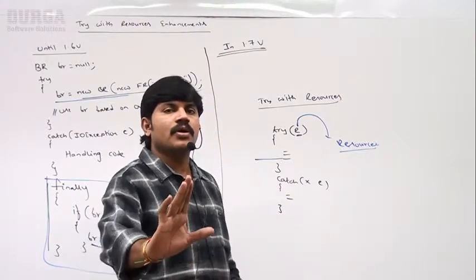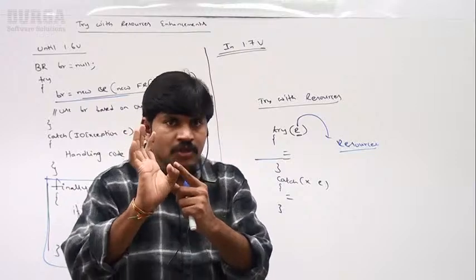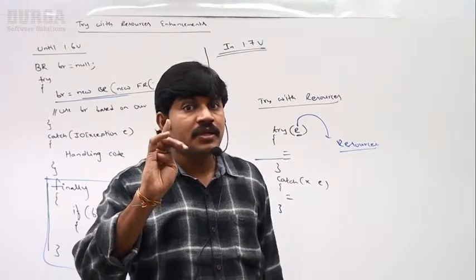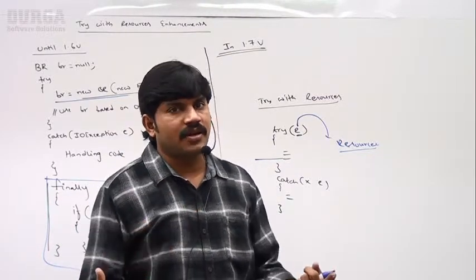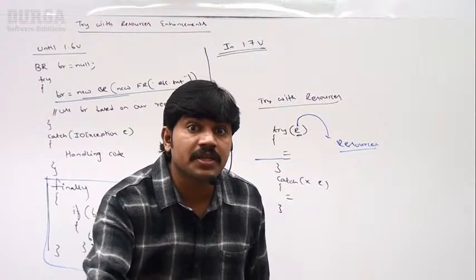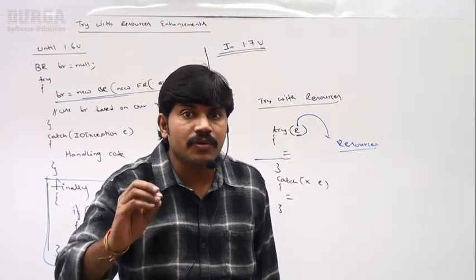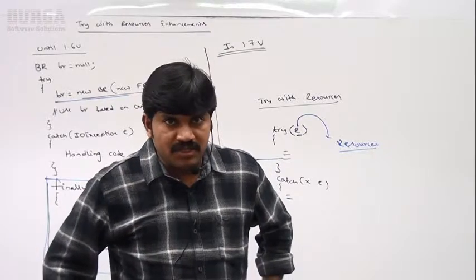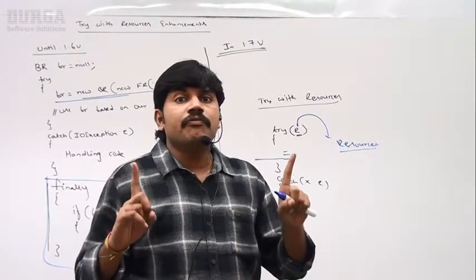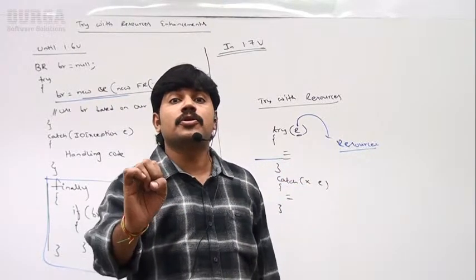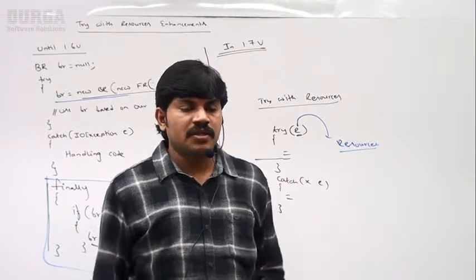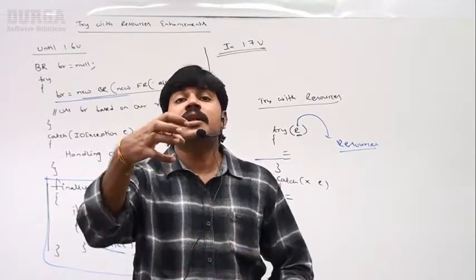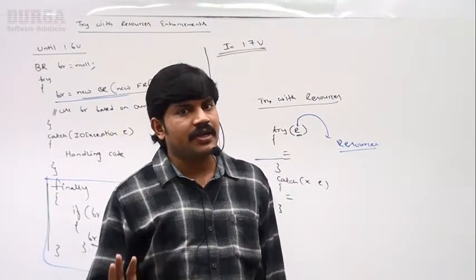So the programmer is not required to close, so complexity will be reduced. Second, the finally block we are not required to write, so the length of the code will decrease. Readability by default will be improved, and everyone can understand. A very important point you should be aware of: try with resources is the big change in exception handling in Java.